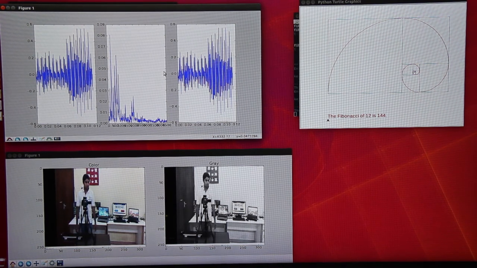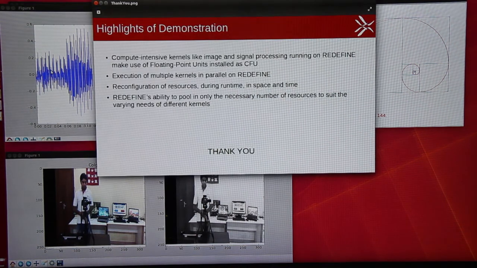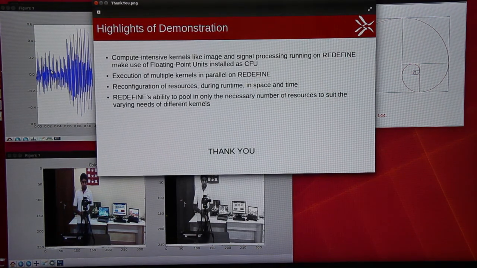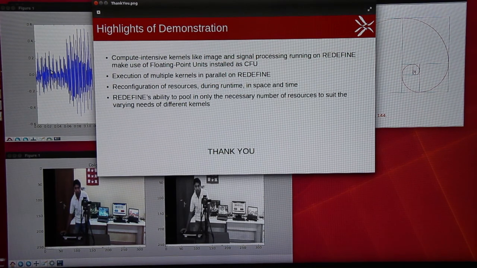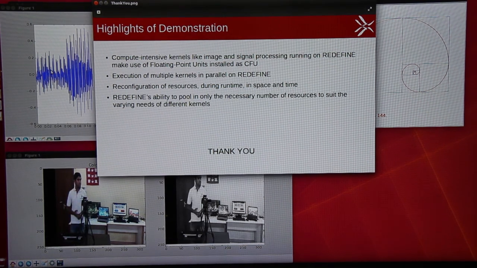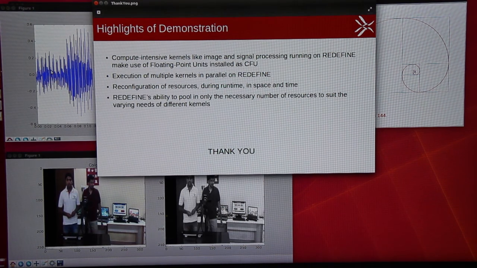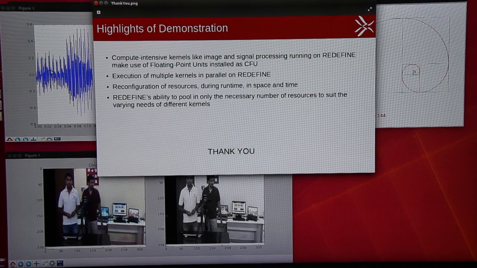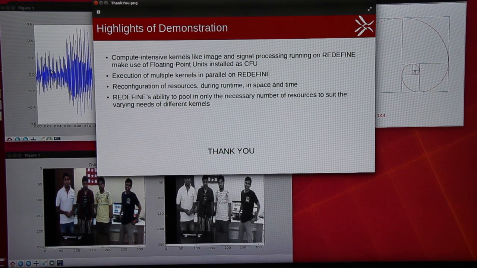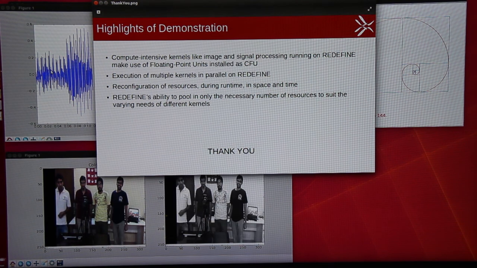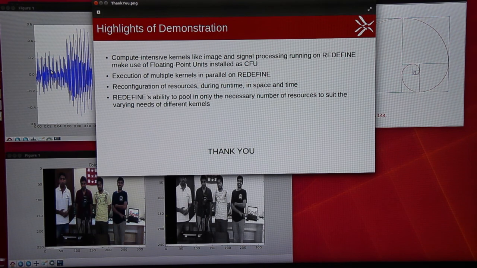With this demonstration, we have shown compute intensive kernels like image processing, signal processing running on Redefine, making use of floating point units installed as CFUs, execution of multiple kernels in parallel on Redefine, reconfiguration of resources during runtime in space and time. Also, Redefine's ability to pull in only the necessary number of resources to suit the varying needs of different kernels.